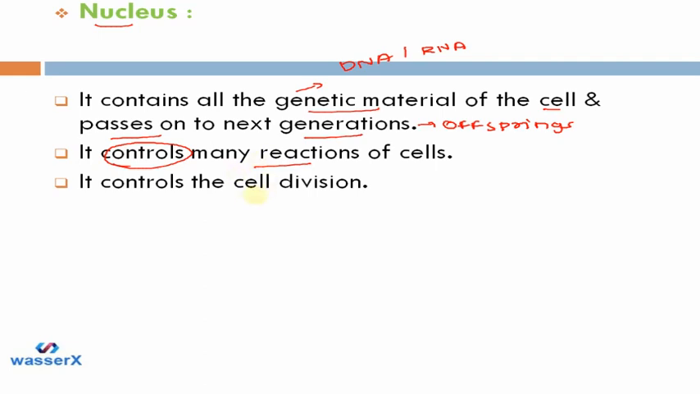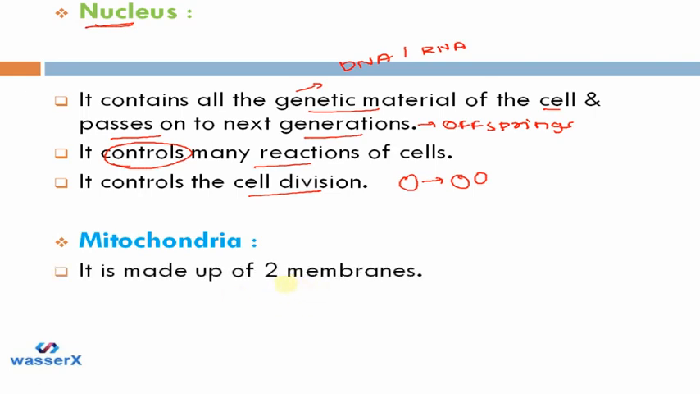And the nucleus also controls cell division, how cells will divide into two, at what time, at what rate, everything is decided by the nucleus. Next is mitochondria. Mitochondria is made up of two membranes, inner and outer. So they provide a large surface area.